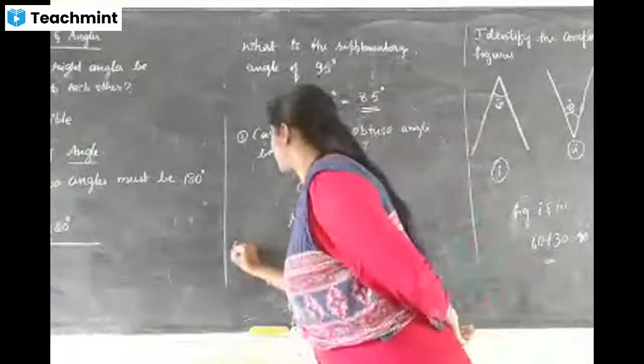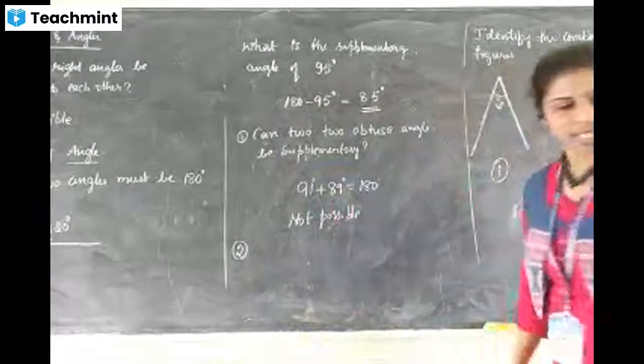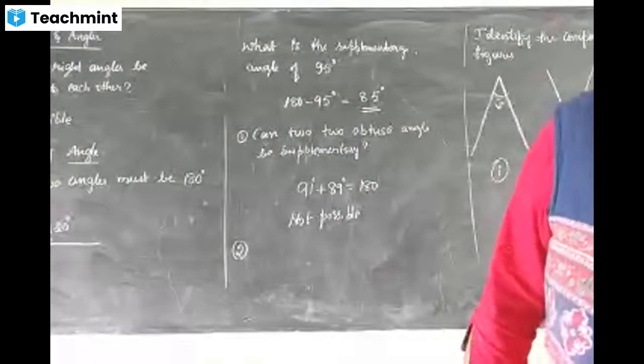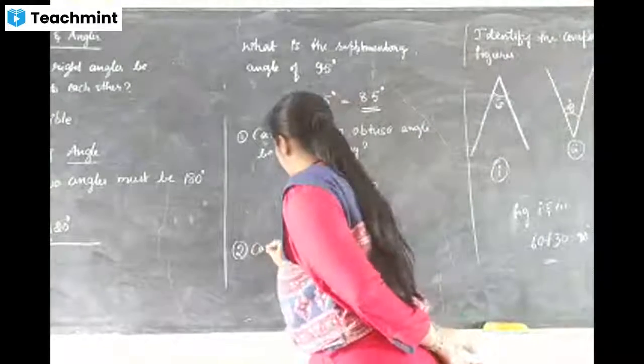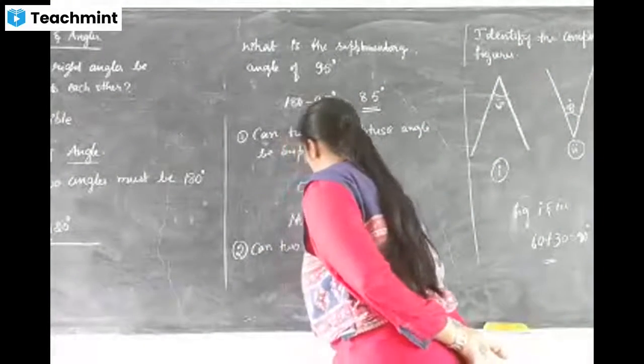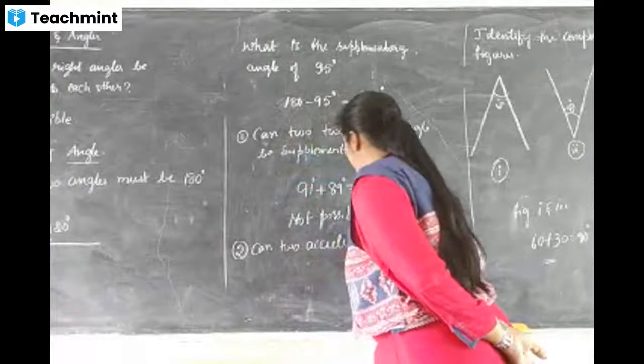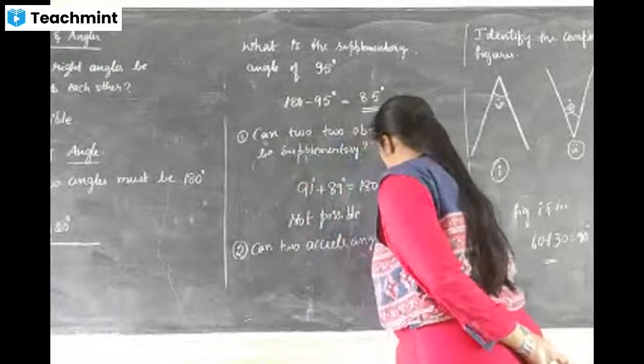Second question. Can two acute angles be supplementary? No, ma'am.